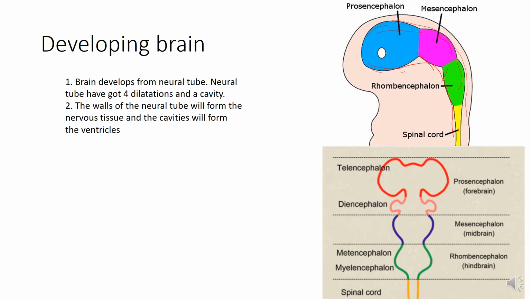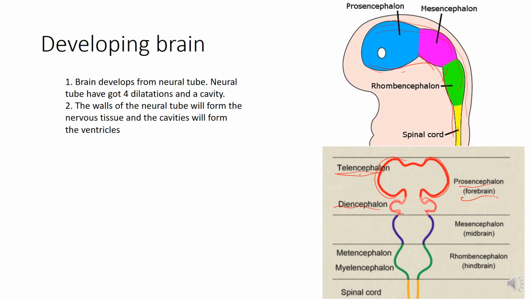Now the cranial most part is the forebrain or prosencephalon. It consists of two parts, the telencephalon and the diencephalon. So two swellings, telencephalon and diencephalon.